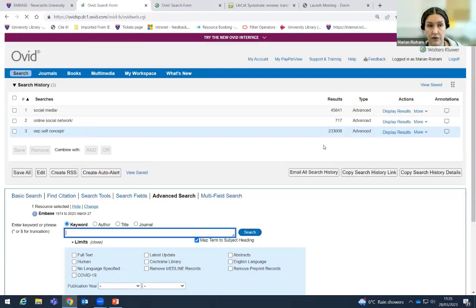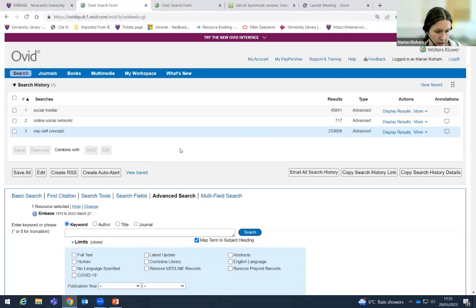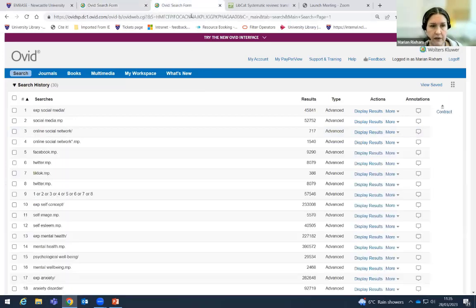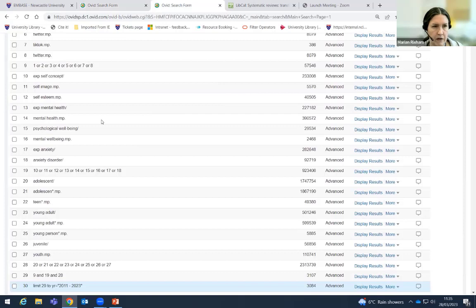So you can see that's a huge result, and it might be that that's a bit of a red herring, that really I need to go back and I need to look specifically at the narrower terms. Otherwise the search is maybe going to be throwing up one or two erroneous references. So going back to the search in Embase, you can see that self-concept has been exploded, but again, I've done my multi-purpose search, searching the title, the abstract, and the keywords for self-image, self-esteem. And I've also found some other headings. I found an Emtree term for mental health, but I did my keyword search as well.